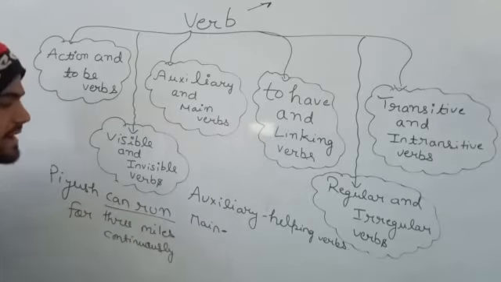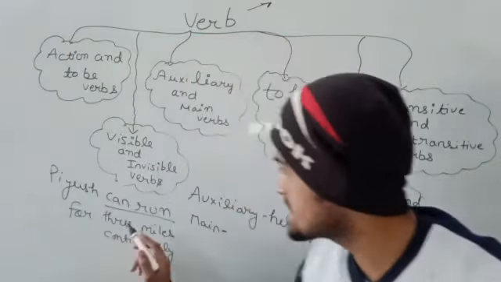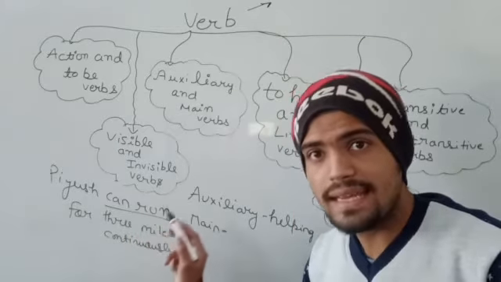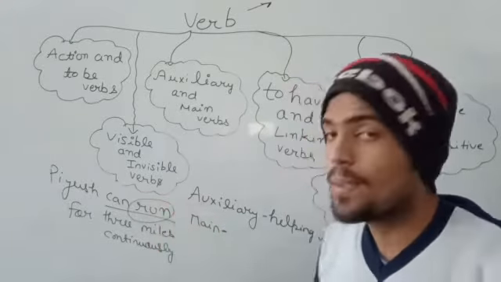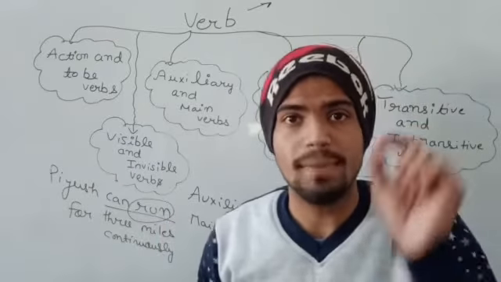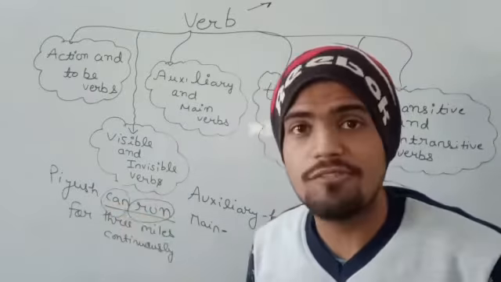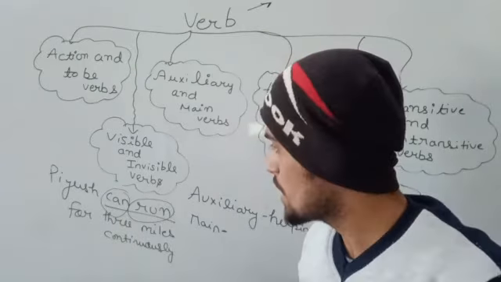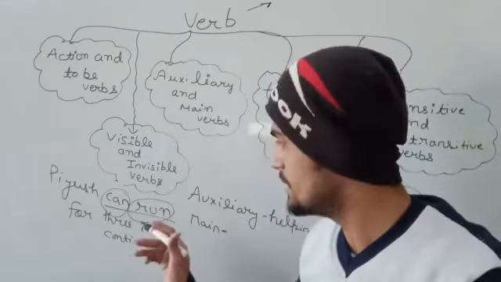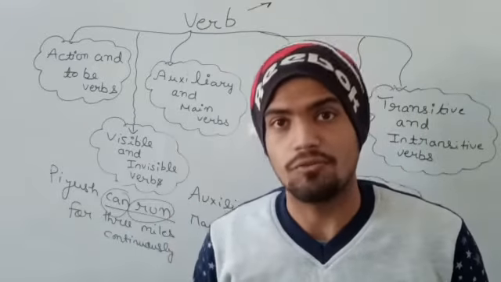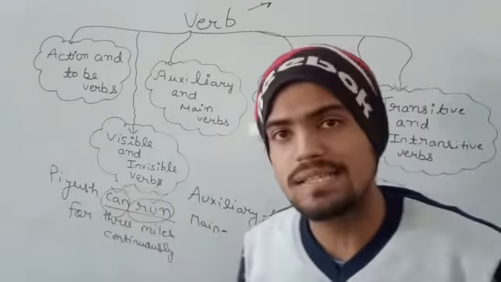Can run is a verb. As you can see, in can run, run will be the main verb. And if we are talking about can, so can will be an auxiliary verb, or we can say helping verb, because can is giving support to run, to be a complete verb. So run is main verb and can is auxiliary verb.